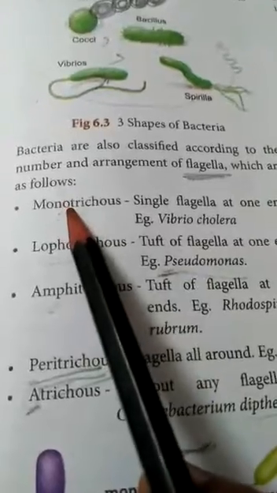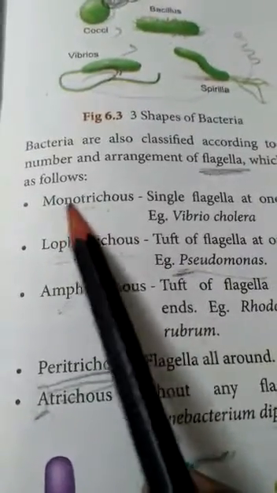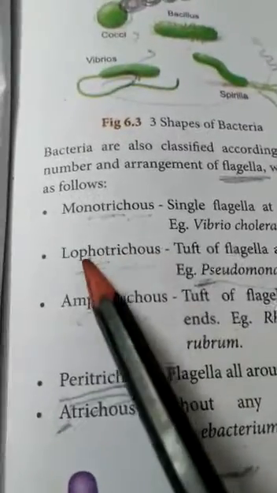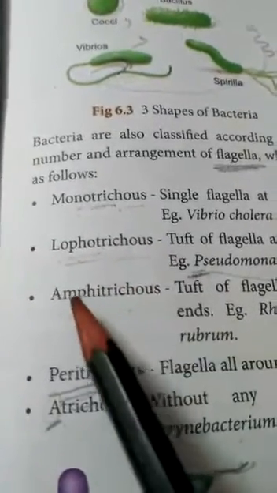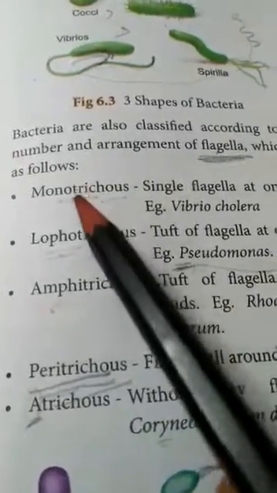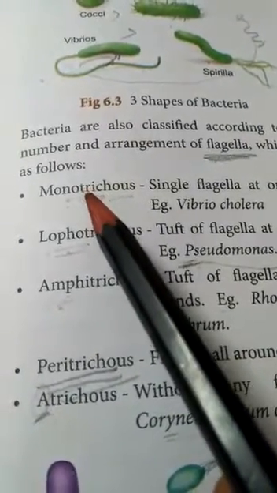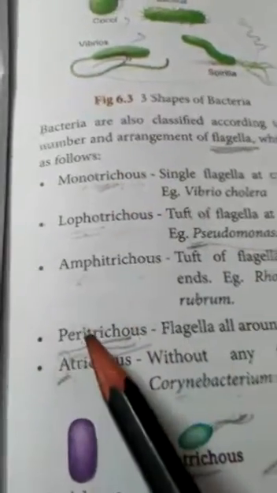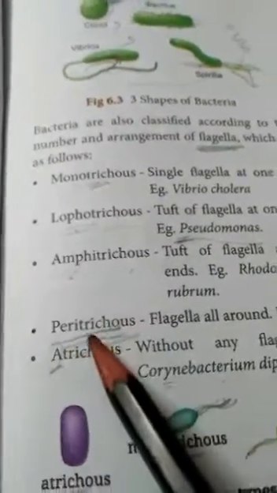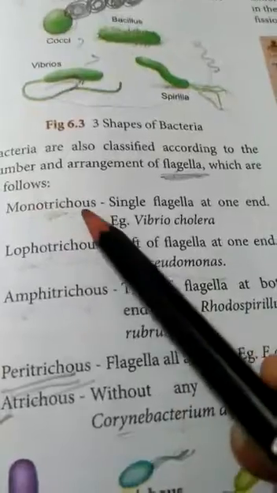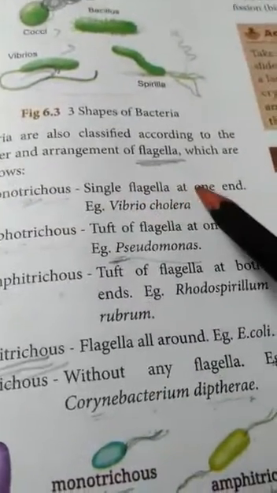See: Monotrichous. What is that? Lophotrichous. Amphitrichous. Not trichus, children, trichous. Don't pronounce it as trichus. Next, Peritrichous. Next, Atrichous. First, monotrichous means a single flagellum at one end.